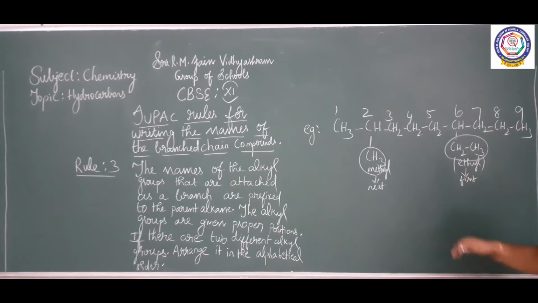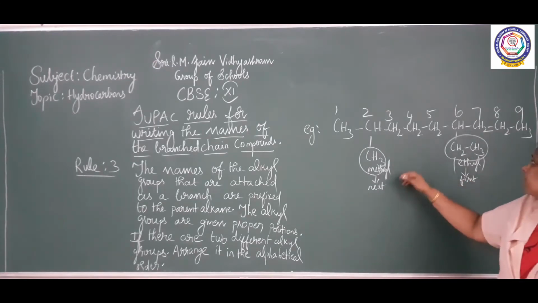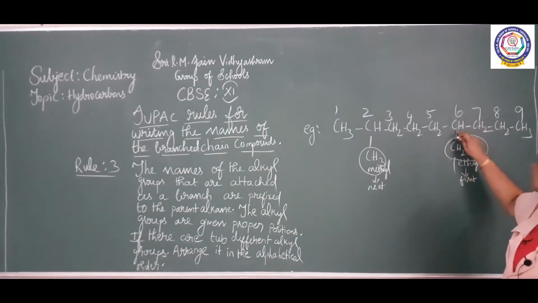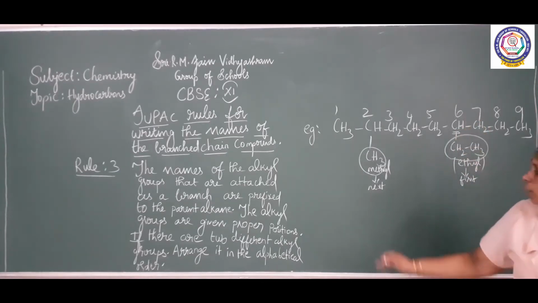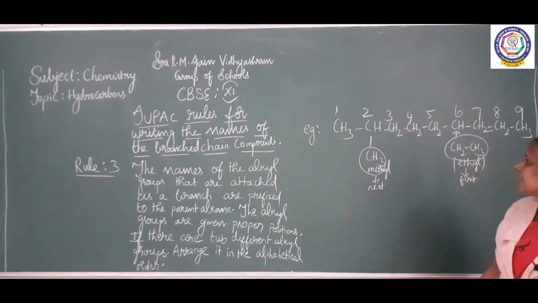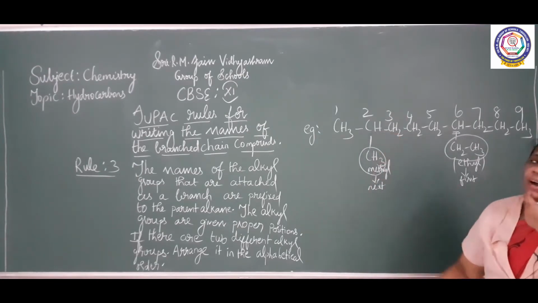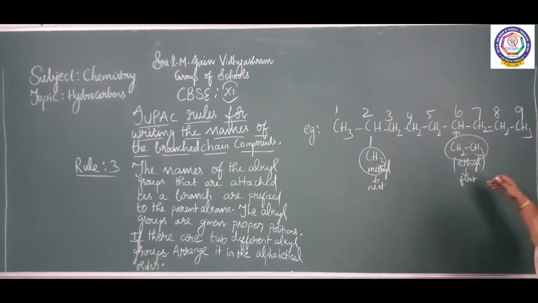So listen here, E is coming first, followed by M. What is that attachment here? To which carbon is the ethyl group attached? Sixth carbon. To which carbon is the methyl group attached? It is attached to the second carbon. According to the alphabetical order, this will be coming first. So how will you write the name?